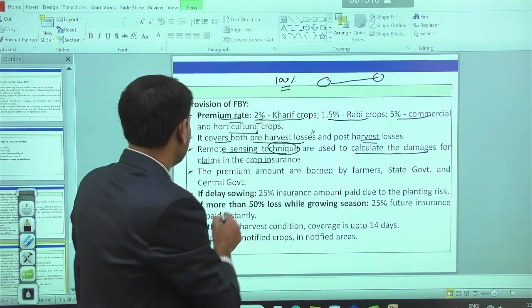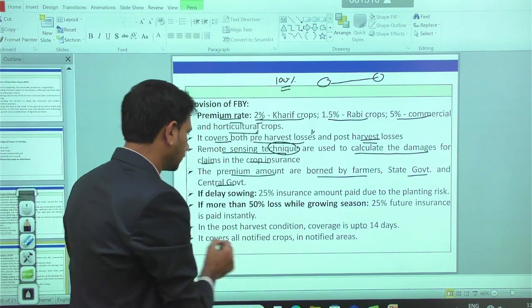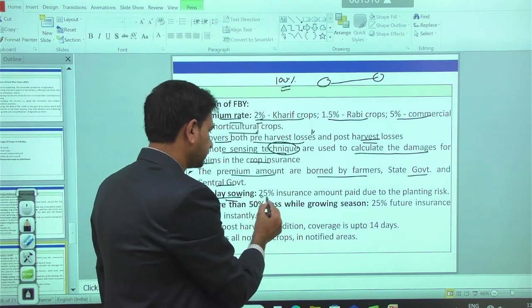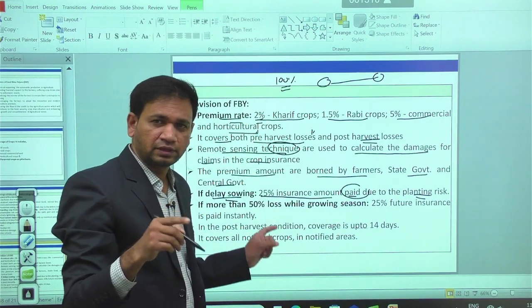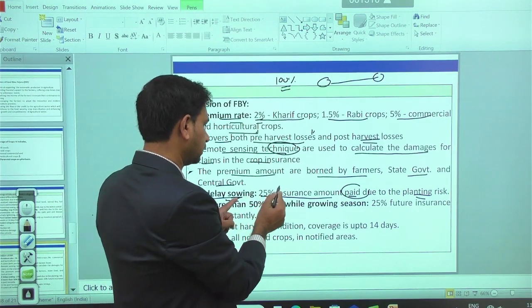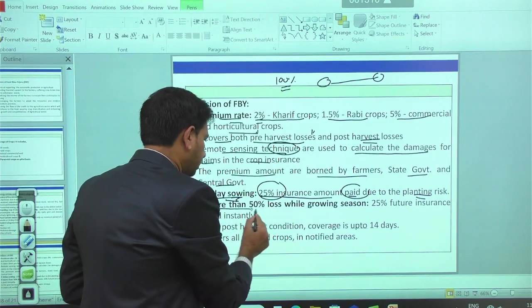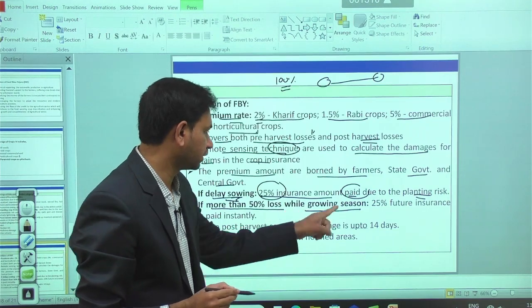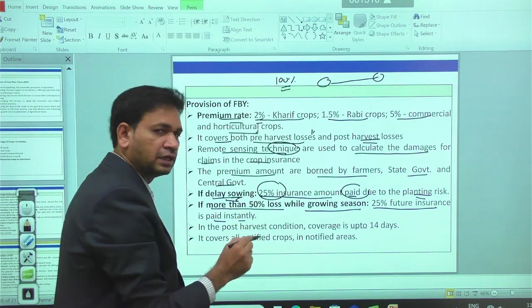Then the premium amount is borne by the farmers, state government and central government. Whenever you are having a delay in the sowing, in that case 25% of the insurance amount is paid for the planting risk to the farmers. Whenever you are having a delay in the monsoon, a delay in sowing can be possible. In that case, the farmer is eligible to get 25% of the insurance amount. Then, if there are more than 50% losses during the growing season, 25% of the future insurance is paid instantly to the registered farmers.